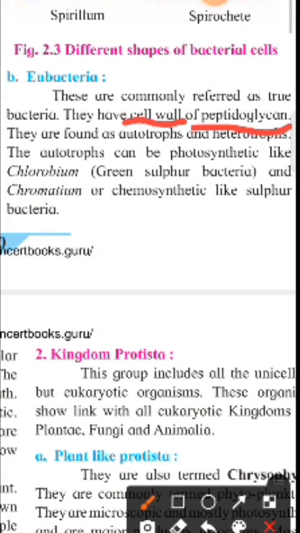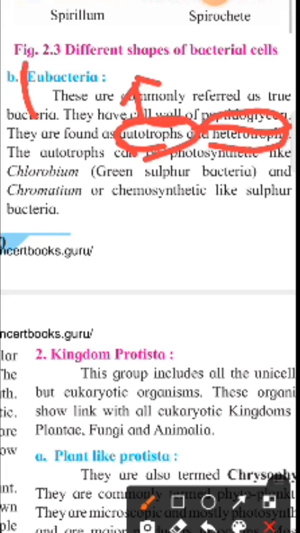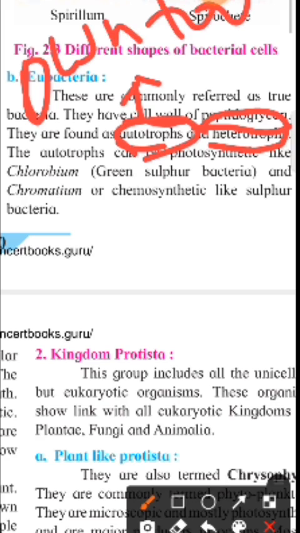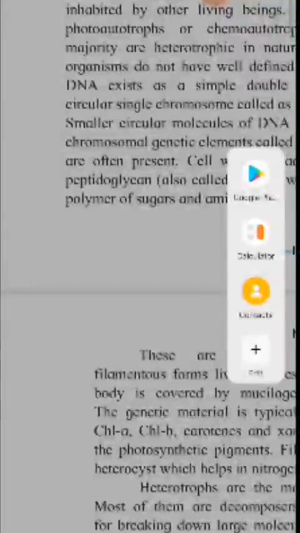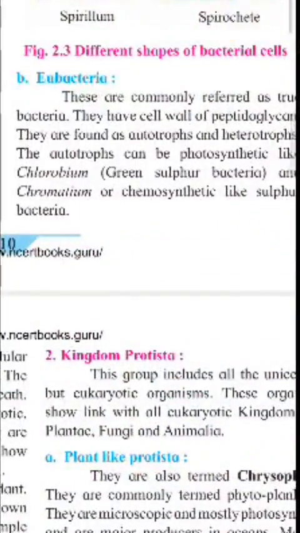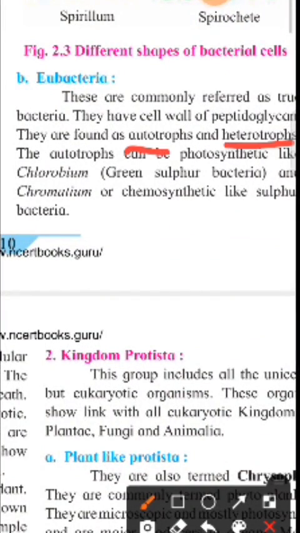They are found as autotrophs and heterotrophs. Autotrophs can prepare their own food material, and heterotrophs are organisms which depend on others, obtaining their food from other organisms. So in eubacteria, both kinds of organisms are found, autotrophs as well as heterotrophs.